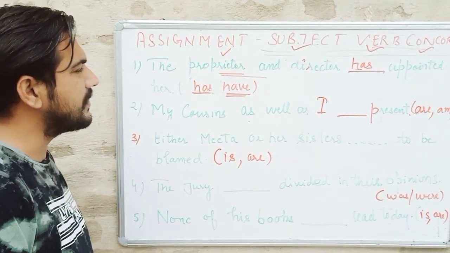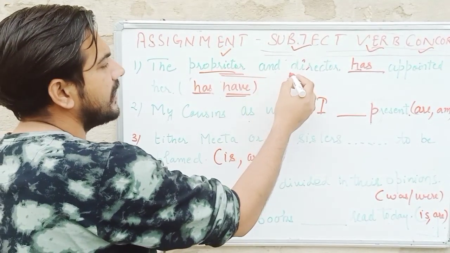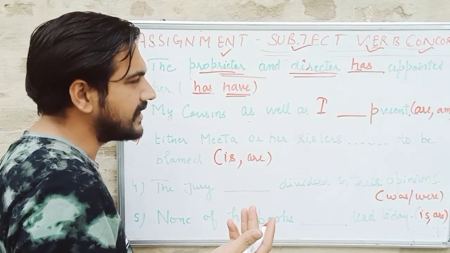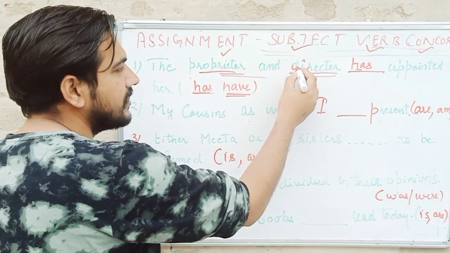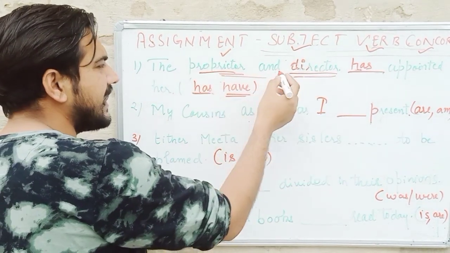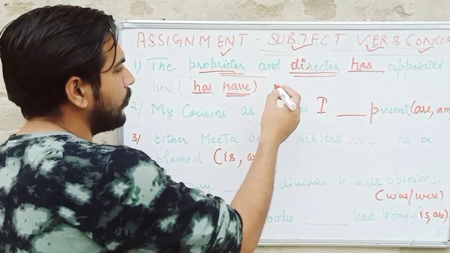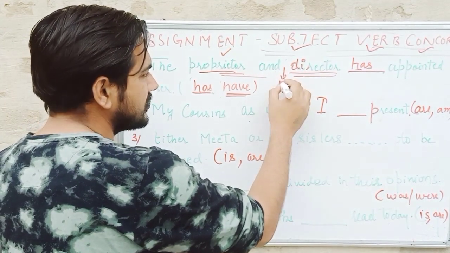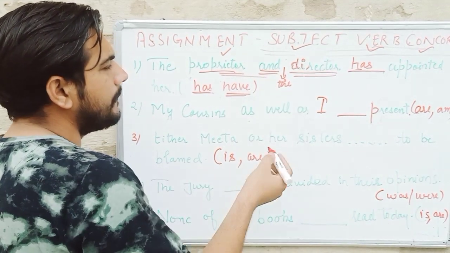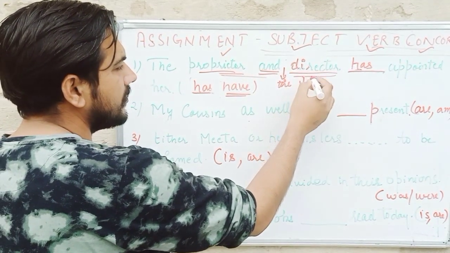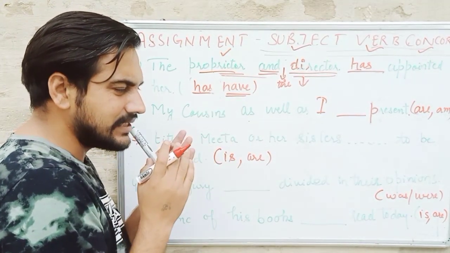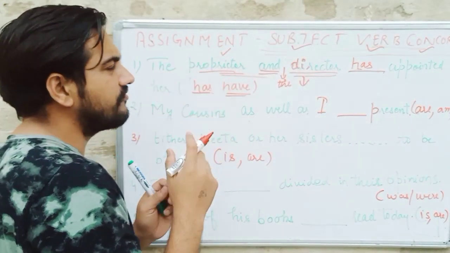Okay. So the first statement is "the proprietor and the director". I said "the director" while speaking, but actually it is not written over there, which makes it a different sentence. "The proprietor and director". When "the" is written after the conjunction "and", then this noun and that noun are talking about two different persons.